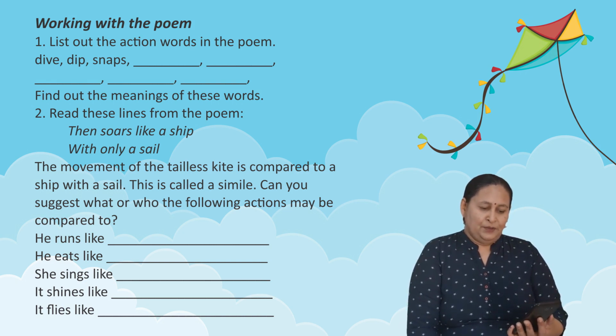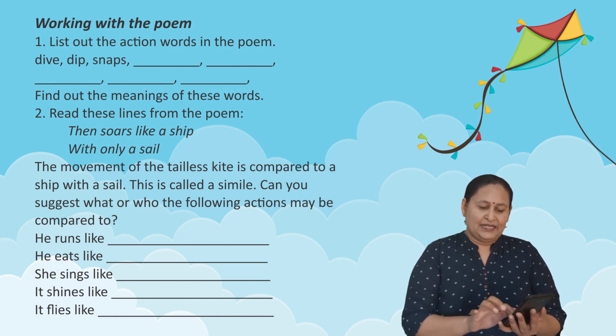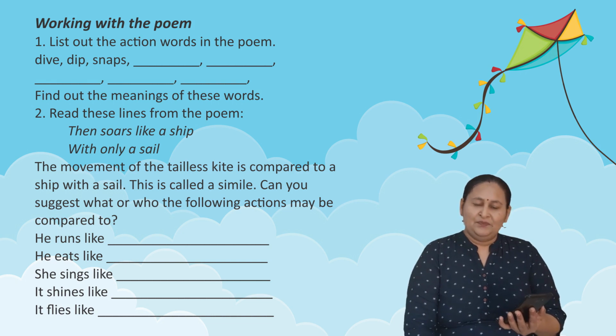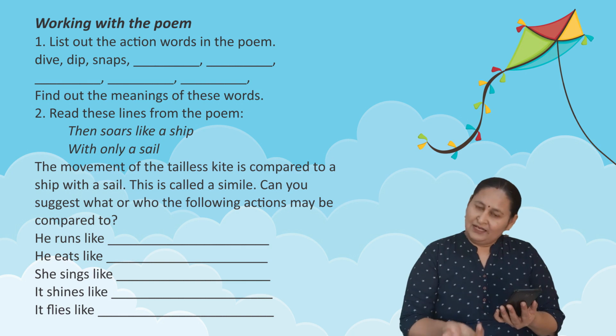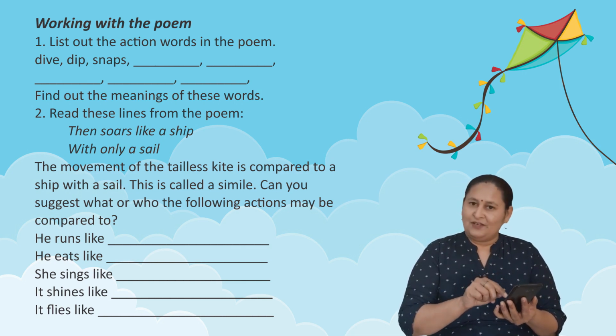Read the lines from the poem. Then soars like a ship with only a sail. The movement of the tailless kite is compared to the ship with a sail. This is called the simile. So this already I have explained to you, what a simile is and how you can recognize a simile. Now let us fill the sentences that have been given over here.